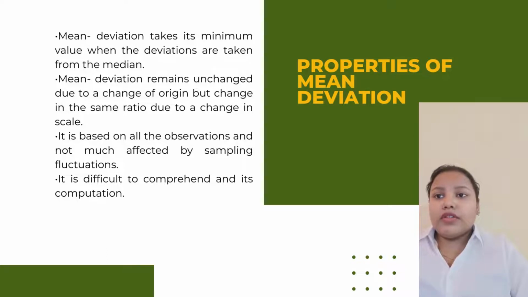Now we are going to see the properties of mean deviation. Mean deviation takes its minimum value when the deviations are taken from the median. It remains unchanged due to a change of origin, but changes in the same ratio due to a change in the scale. It is based on all the observations and not much affected by sampling fluctuations. It is difficult to comprehend and its computation is tedious.